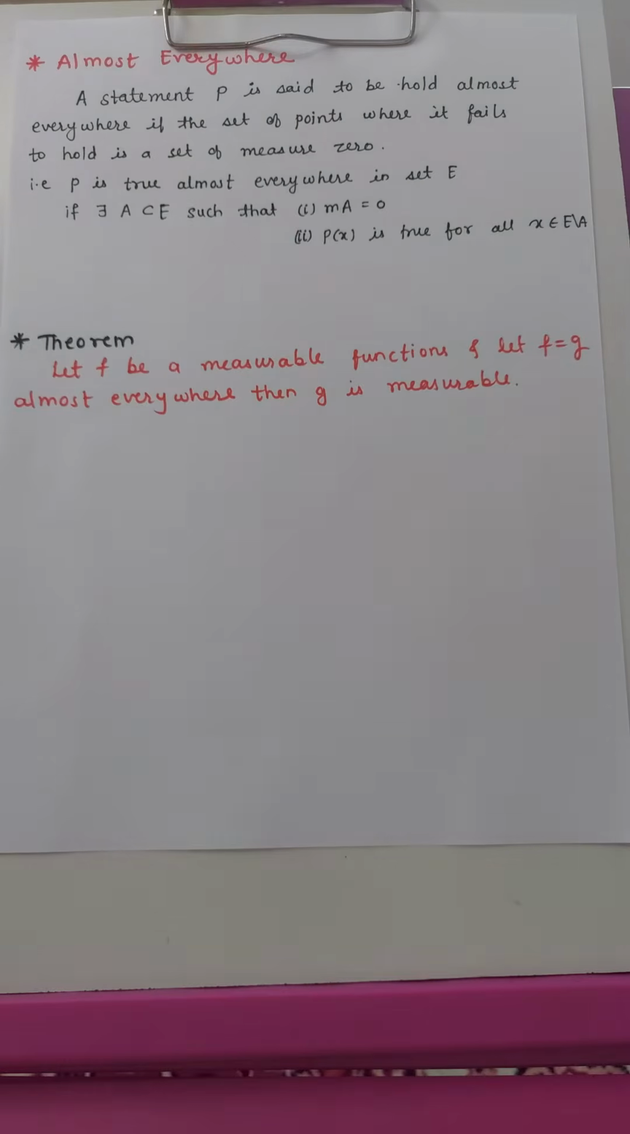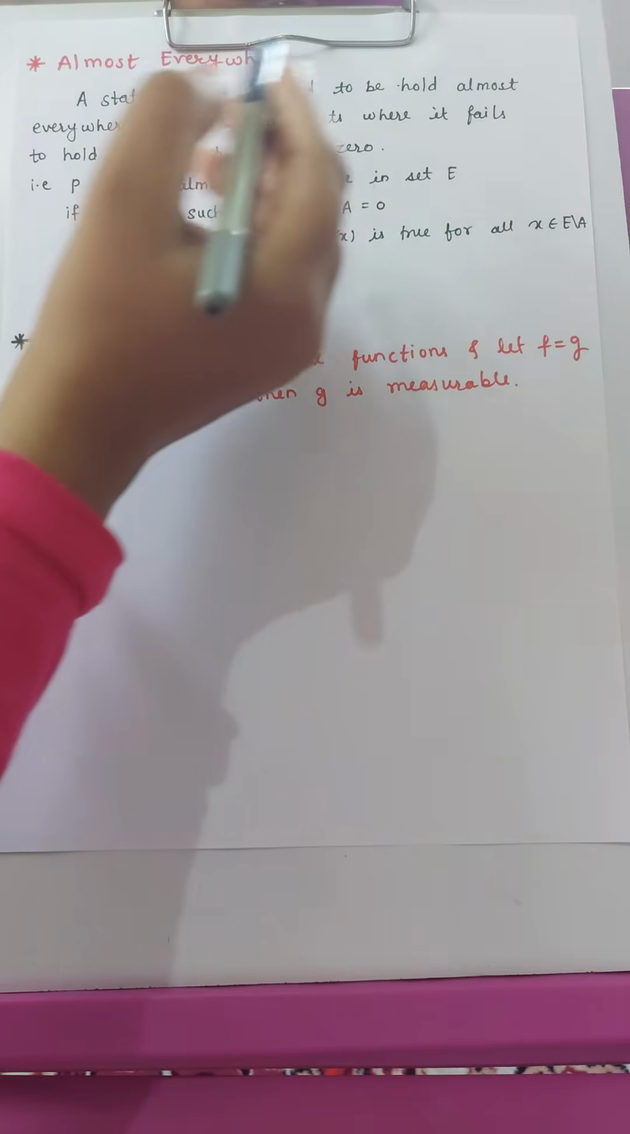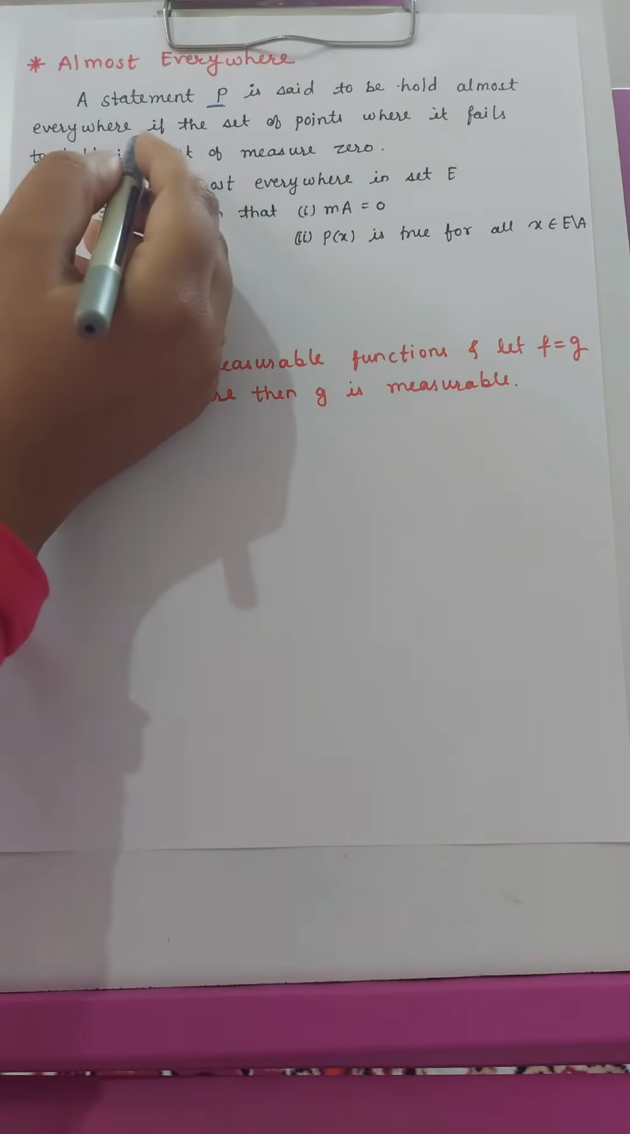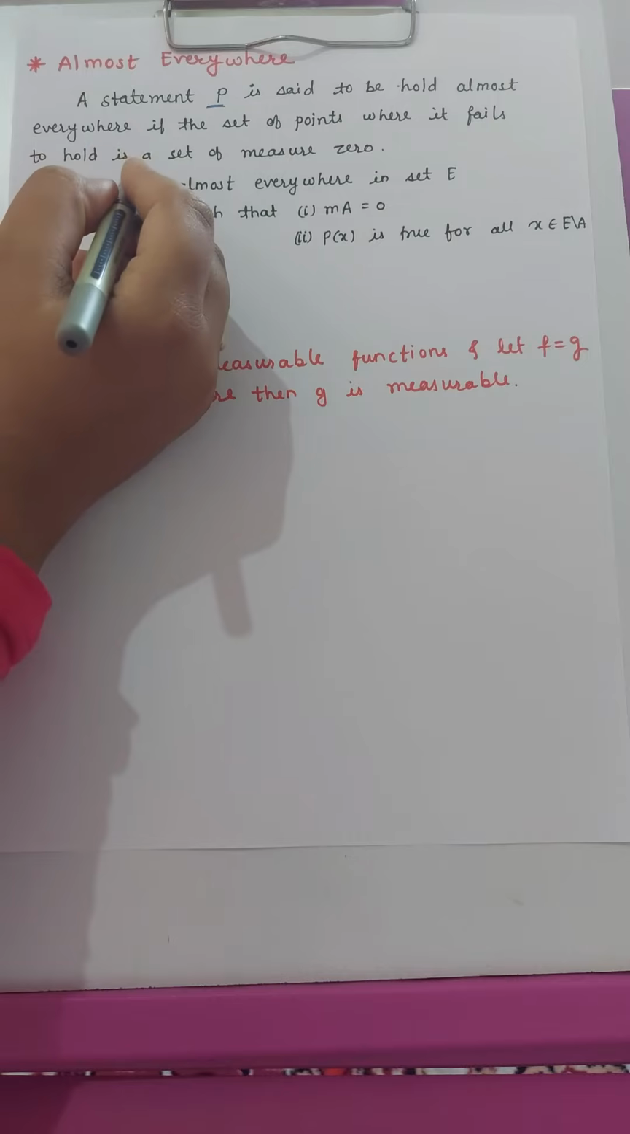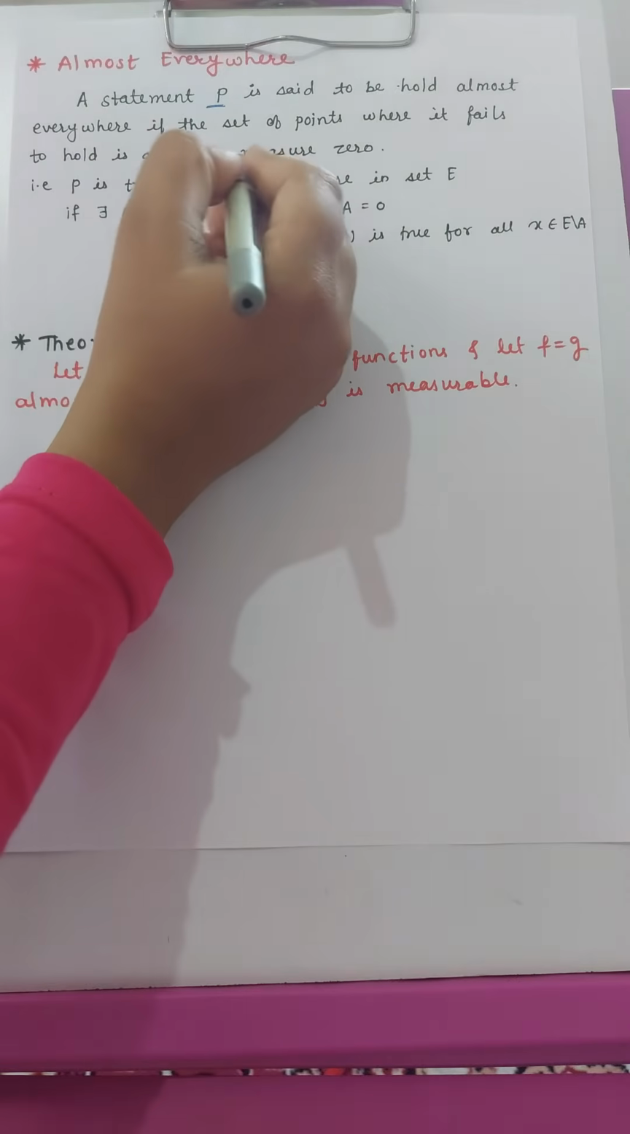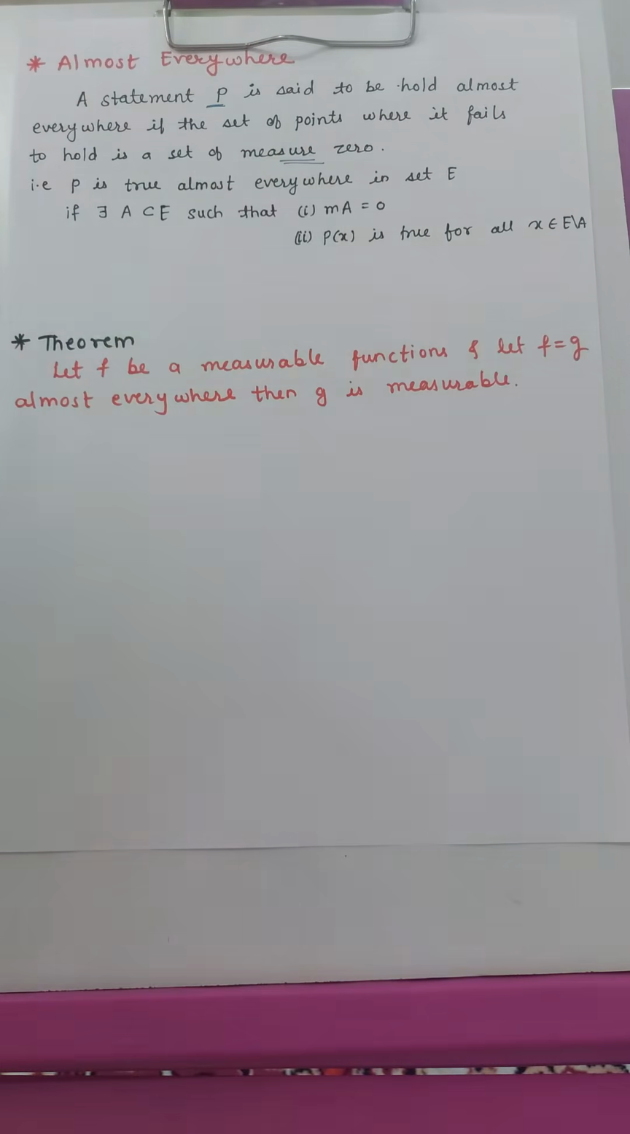Hello students, in this video we will continue with some more theorems on measurable function. Before that, first we will discuss the definition of almost everywhere. Any statement P is said to hold almost everywhere if the set of points where it fails to hold is a set of measure 0.